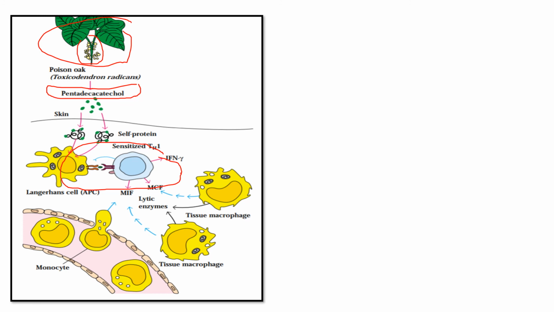Once the macrophages are activated, they produce some cytokines and some nitric oxide radicals. It affects our tissues, and after the cell damage takes place, the vascular systems are damaged and cell death or cell lysis also takes place. It is the best example for type 4 reactions. So it is the type 4 reaction.